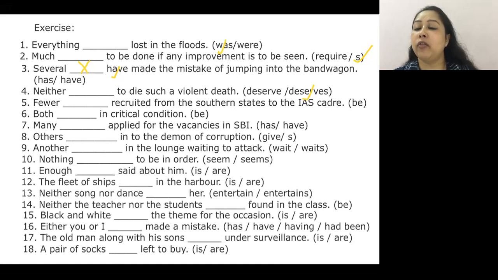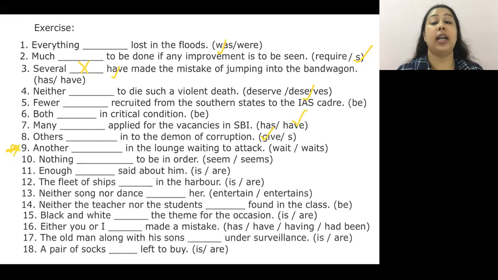Many dash applied for the vacancies in SBI. Many have applied. Very good. Others dash into the demon of corruption. Others give into the demon of corruption. A lot many people do not realize that they have jumped into the flood or jumped into the sea. Do not realize this.